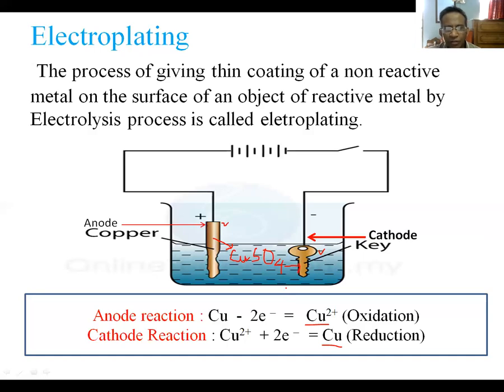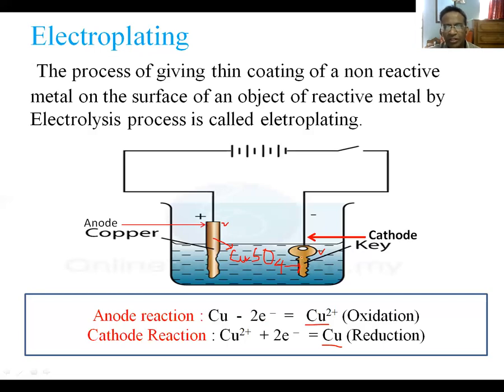So I repeat, what will happen? The copper metal will lose electron to be converted into copper ion, and that will come to the copper sulfate solution. As a result, the solution will be positively charged because one copper ion is more here. Then copper ion present in the solution will accept electron on the cathode, that is from the surface of the key we have used at the cathode, and that will be reduced to be converted into copper metal. This copper metal will be deposited at the surface of the key. As a result, the key will be covered with a thin coating of copper metal.